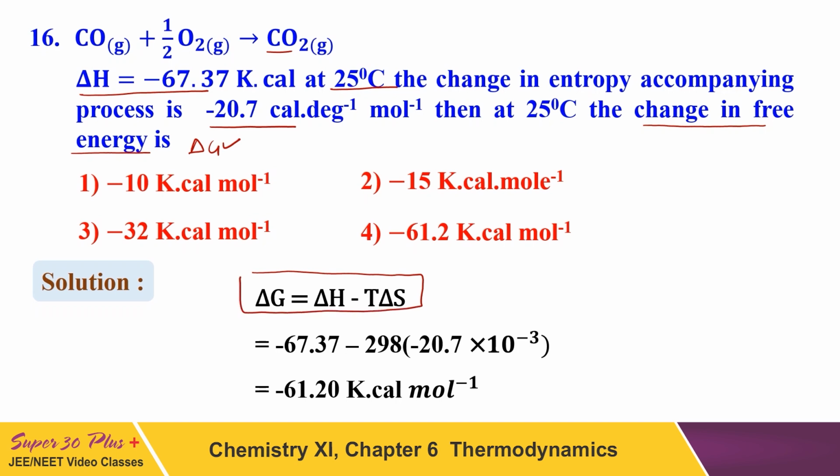We shall apply the Gibbs-Helmholtz equation. According to the Gibbs-Helmholtz equation, delta H will be this much, T is given, and delta S is also given. By applying this, minus 61.2 kilocalorie per mole will be the answer of this question, which is option number 4. So the right answer of this question will be minus 61.2 by applying the Gibbs-Helmholtz equation.